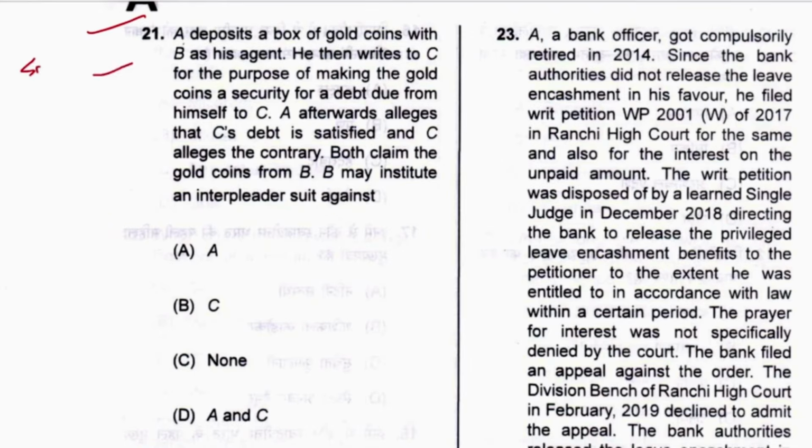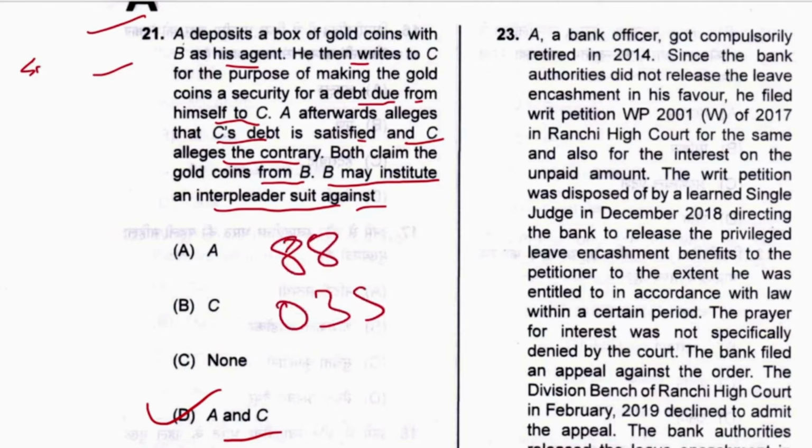Question number 21. A deposits a box of gold coins with B as his agent. He then writes to C for the purpose of making the gold coins as security for a debt due from himself to C. A afterwards alleges that C's debt is satisfied and C alleges the contrary. Both claim gold from B. B may institute an interpleader suit against A and C both. D is the answer. There is a provision for interpleader suit, that is Section 88 and Order 35 CPC.